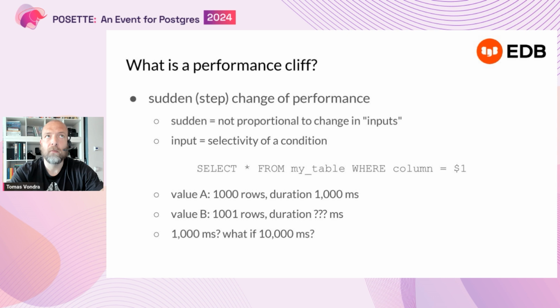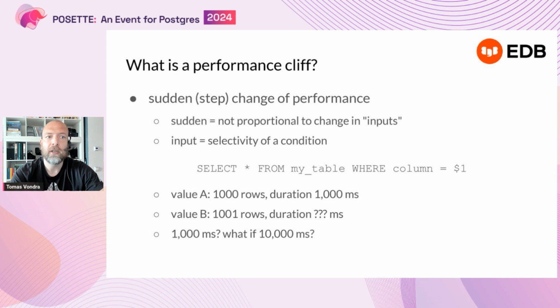So first of all, what actually is a performance cliff? There are probably different ways to define that. I say that a performance cliff is a sudden, like a step change in performance. So sudden means not proportional to inputs, right?